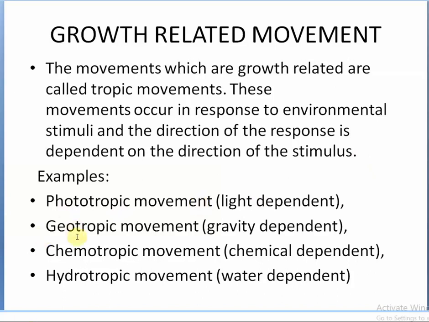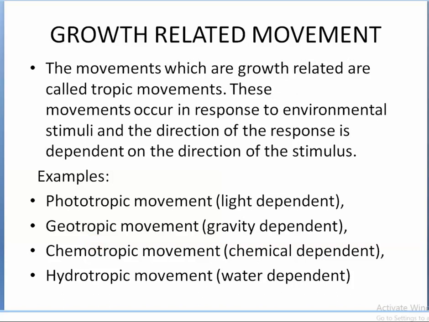The next comes geotropic movement, that is gravity dependent. For example, the growing of the root, the direction of the root, is geotropic movement. Then chemotropic movement, that is chemical dependent. Then next comes hydrotropic movement, that is water-dependent movement.